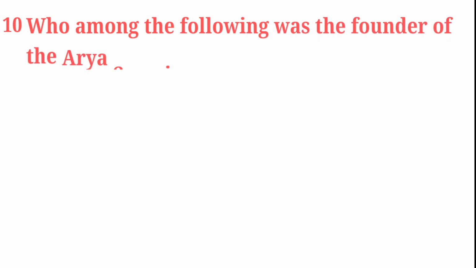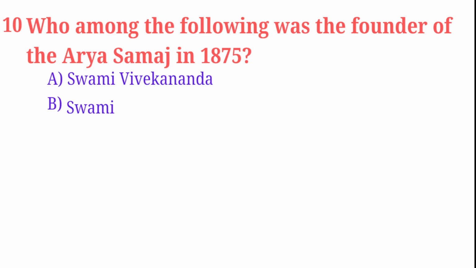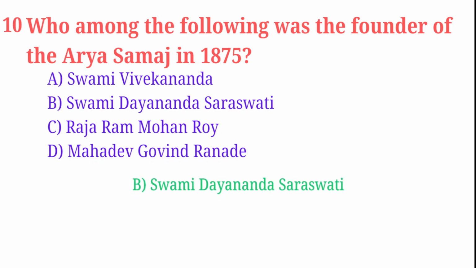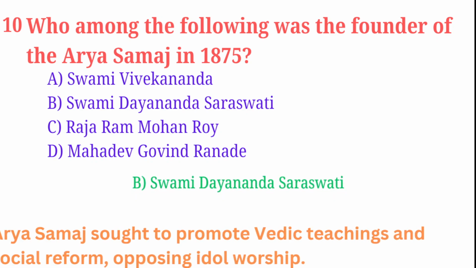Who among the following was the founder of the Arya Samaj in 1875? Swami Vivekananda, Swami Dayananda Saraswati, Raja Ram Mohan Roy, Mahadev Govind Ranade. Correct answer is Swami Dayananda Saraswati. Arya Samaj sought to promote Vedic teachings and social reform, opposing idol worship.